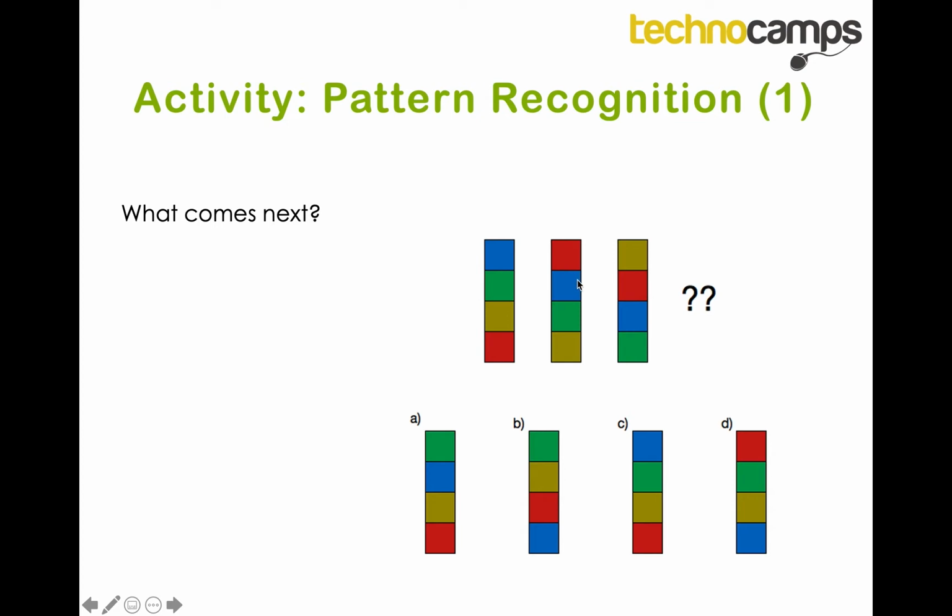Now, computers learn the same way by eliminating incorrect answers. For example, we know that at the bottom of this sequence is green. Following those two rules that we've learned, if green was to go down one, and because it's at the bottom, it must be at the top of the next one. Now, out of these four choices, A, B, C, or D, there are only two with green at the top. So we eliminate C and D because we know that they're not the right answers.